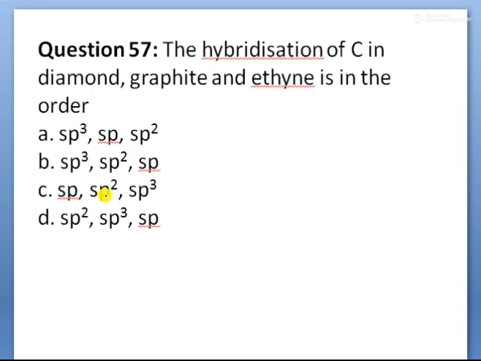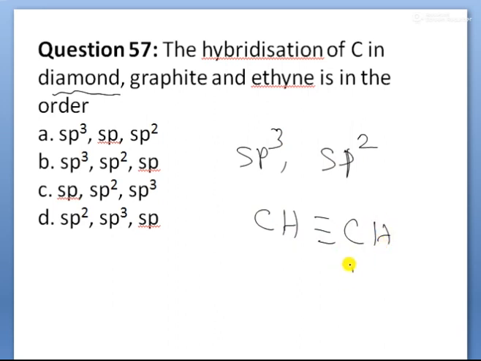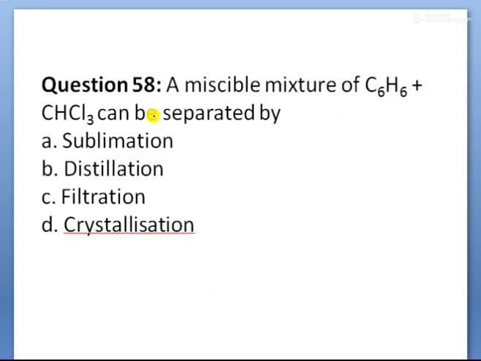The hybridization of carbon in diamond, graphite and ethine respectively, children. You know diamond is a three-dimensional network. That's why each carbon atom is surrounded by 4 carbons, so in diamond the carbon is sp3 hybridized. In graphite it is sp2 hybridization. In ethine, a carbon-carbon triple bond is present, and both carbons undergo sp hybridization, children. So the order is sp3, sp2, sp. Your option B is correct, children.